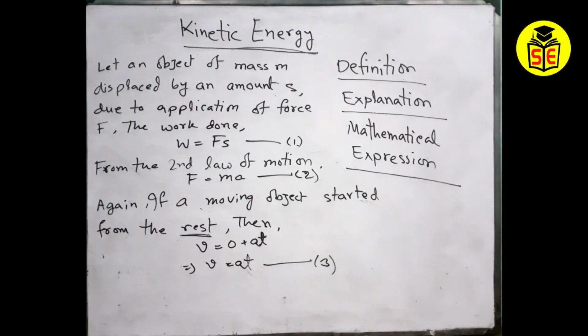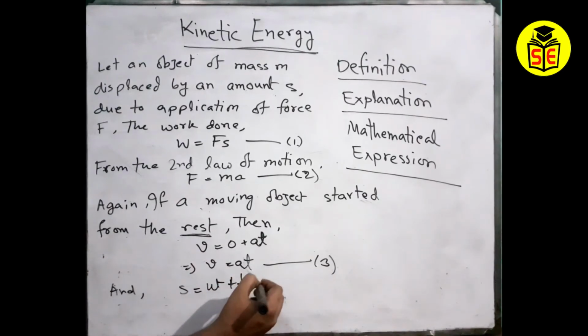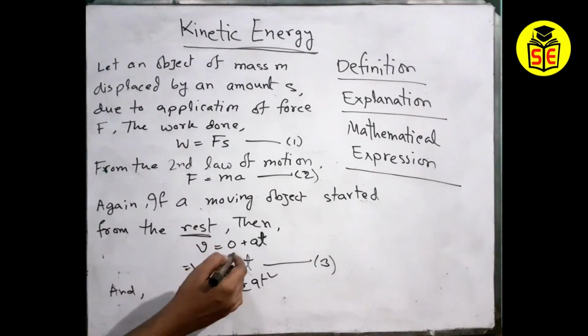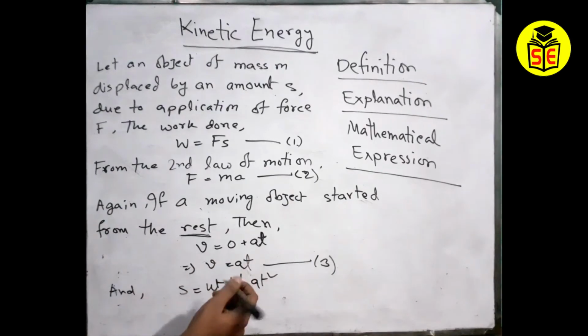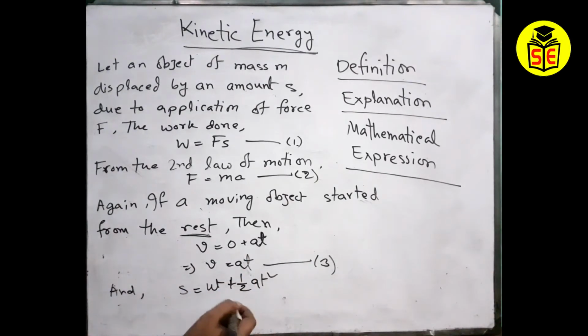So now I am using another equation. We know that s equals ut plus half at square, right? I think you are writing with me in your notebook. Thinking about the same case from the upper section, if a moving object started from the rest, the rest means u equals 0, that means the whole product of u and t, 0 multiplied by t, will be 0, right? So we can just write s equals half at square.